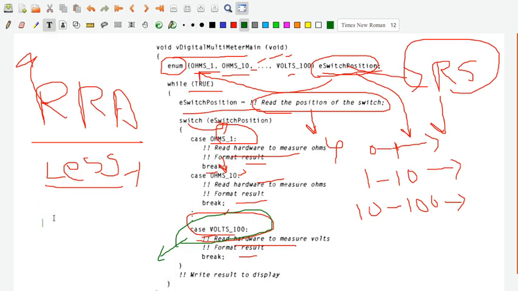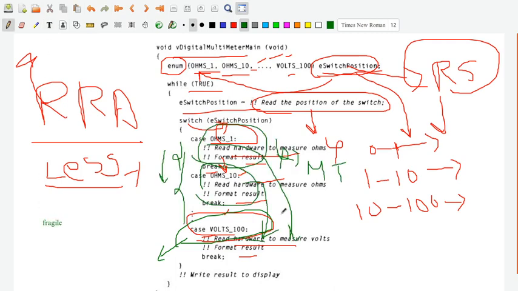Why do we say the system is fragile here? That is one of the disadvantages you have in round robin architecture: if you make changes to any part of the code, that will have its effect on the other parts of the code itself. Because if you just observe this task code, not all these cases are defined in a different way. They are not written separately here. This is part of the one task code. In one task code, all the cases are written here. This is written in one task code, this is also written in the same task code, this is also written in the same task code.